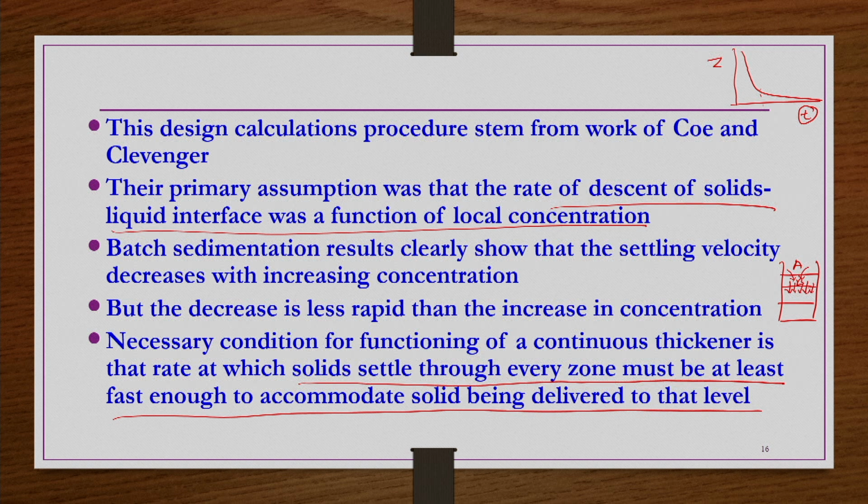go out of that particular zone. Otherwise, what will happen? The size of that zone will increase. That we do not want. We want the particles to move down, not going up. We do not want any layer, either B or C, to go up. We want only the depth of the A layer to increase, and the depth of the D layer to increase, until the final separation is taking place. So, that is what it means.